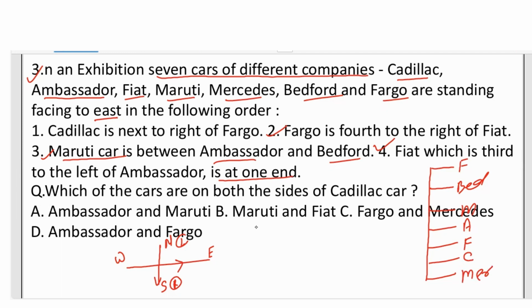Now my question is: which of the cars are on both sides of the Cadillac car? So Cadillac car is here and on both sides, here is Fargo and here is Mercedes. So our answer is Fargo and Mercedes. Fargo and Mercedes is given in option C. So our correct answer is option C.